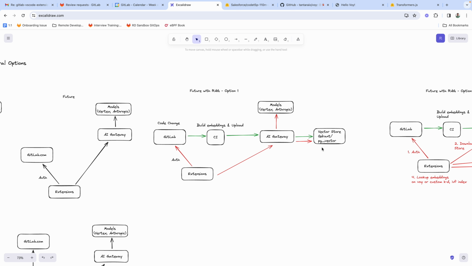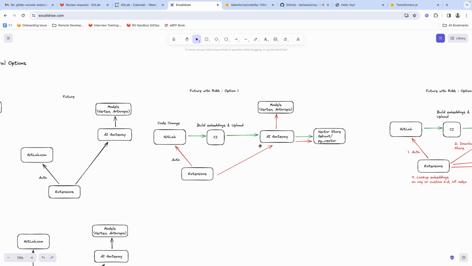For self-managed, again, the self-managed users would go through our AI Gateway, and so they don't need to run their own vector store. And then in the query path, the extension would authenticate against GitLab, and then call AI Gateway. AI Gateway, based on the query, would then generate embeddings, search the vector store for information, and then actually call the corresponding models, right? With the examples baked into the prompt now.